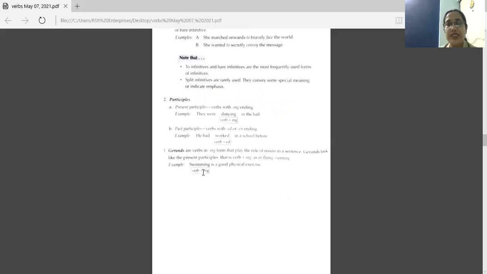We are using this word in the place of subject, treating it as a noun in this particular sentence. You can use it as verb also, but that verb is taking the place of a noun here in this sentence as a subject.